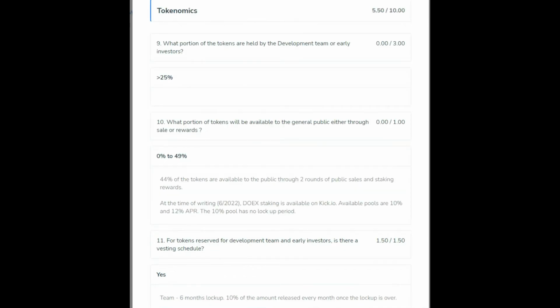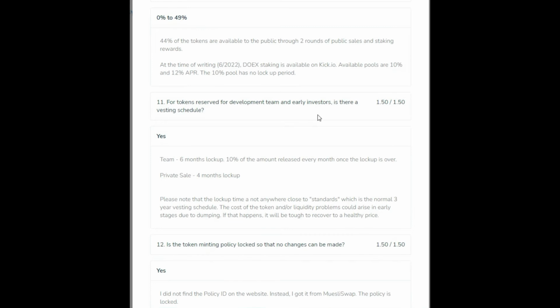Tokenomics. Let's get into that. The dev team and early investors token allocation is over 25%. Between private sale and dev team, this is enough of an allocation that gives me pause. Coupled with very short vesting schedule of 6 months for the team and 4 for private investors, this could be a setup for dumping that will cripple the price.